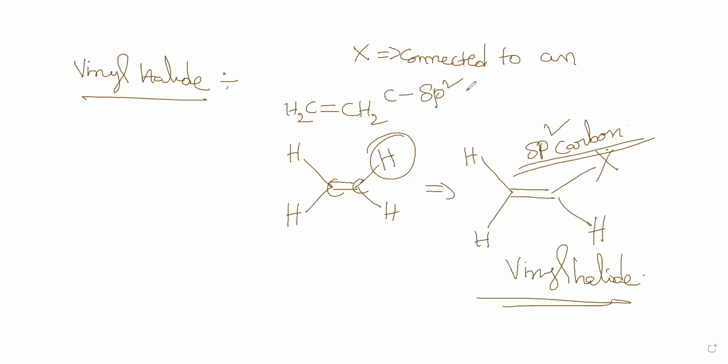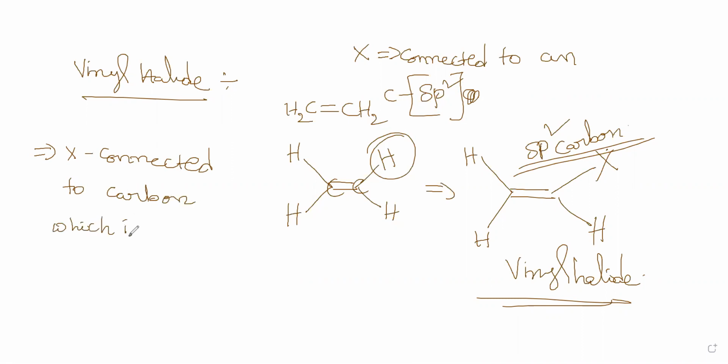X connected to an sp2 carbon, then you would say that it is vinyl. You can say X is connected to a carbon which is involved in a double bond.